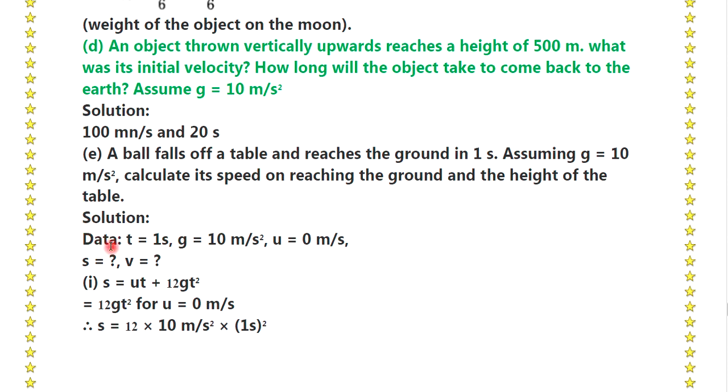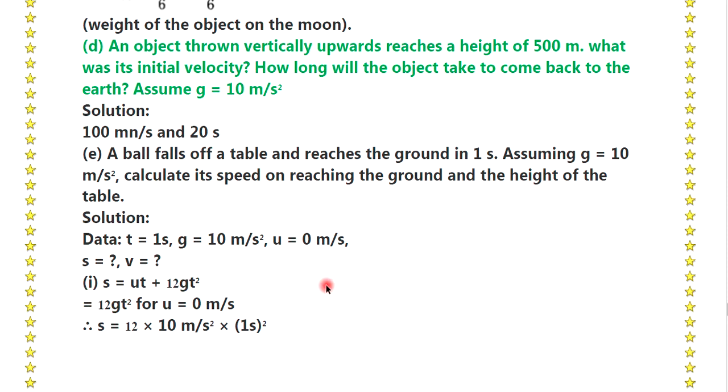Okay, so the solution is: the data is given, time is equal to 1 second, gravity is equal to 10 meter per second square, and u, the initial velocity, is equal to 0 meter per second. We have to calculate the height and the velocity.